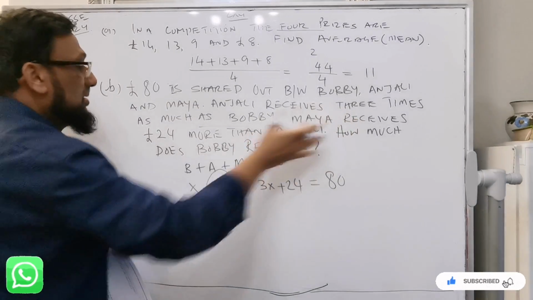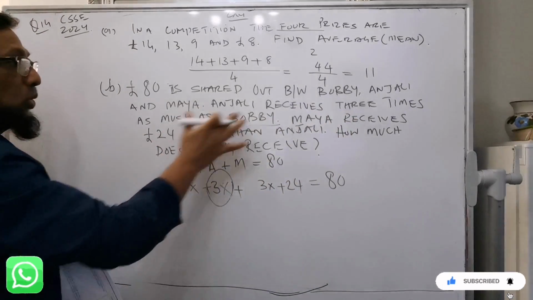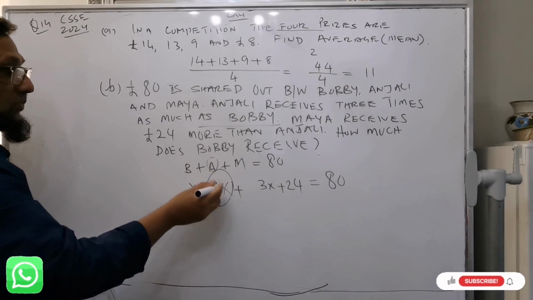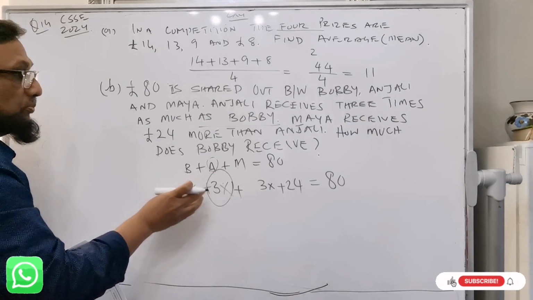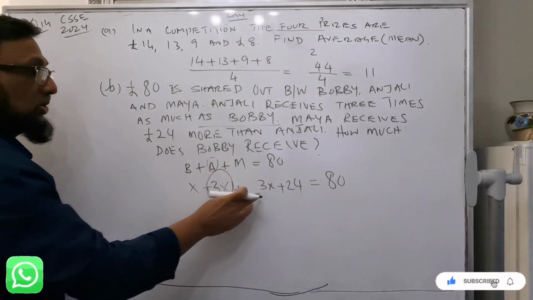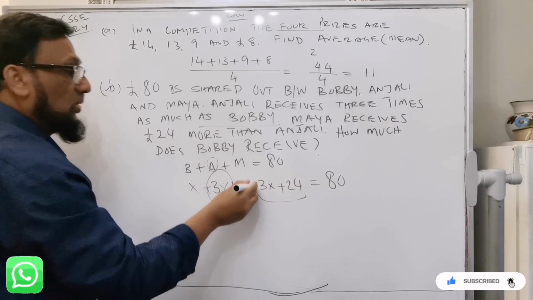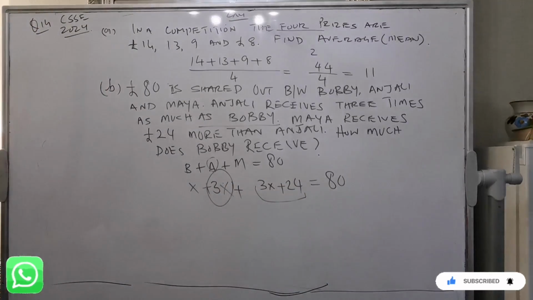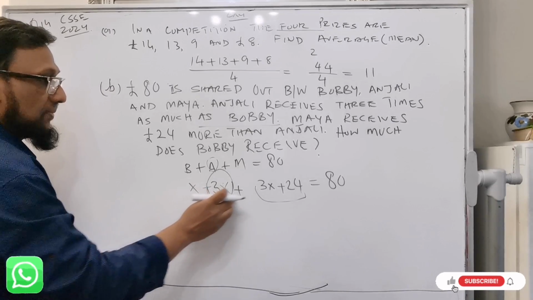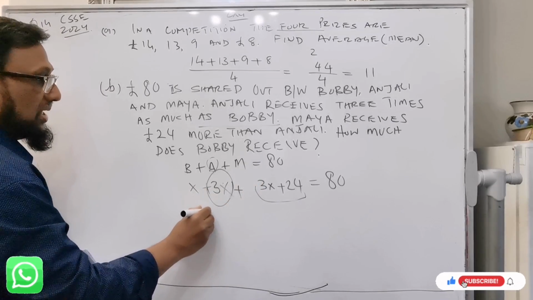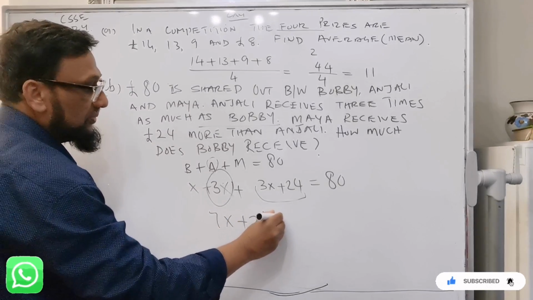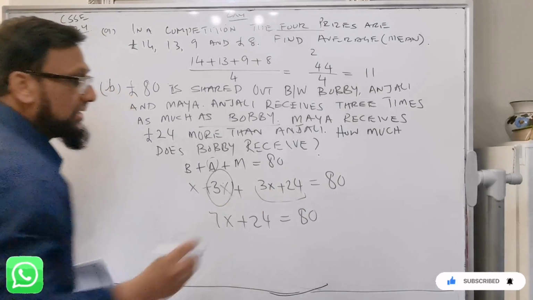Same as Maya, who receives £24 more than Anjali, so 3x plus 24. Now I can add these expressions: x, 3x and 3x, so how many x? 7x plus 24 equal to 80.